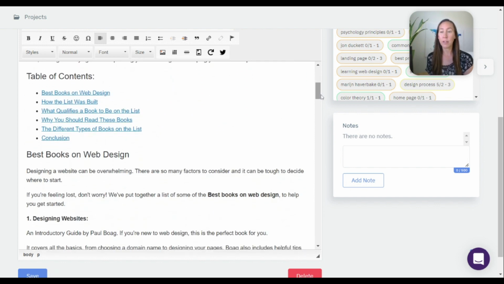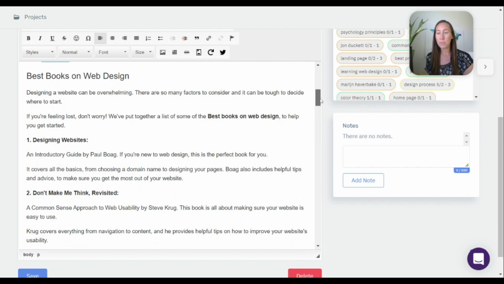Next up, we have a table of contents: the best books on web design, how they created this list, what qualifies a book to be on the list, why you should read these books, the different types of books. Honestly, I wouldn't have come up with all of those to put on the post if I was writing this by myself about the best books on web design. So that's really nice. So we have the best books here.